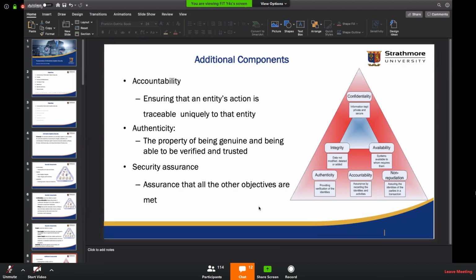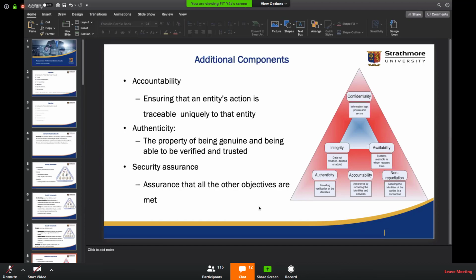Okay. So we have accountability, which is the ability to trace an event or an action to a particular entity. So part of having some levels of access control is having some level of audit, which is a log of who did what in the system. Authenticity, which is an element mostly focusing on integrity, focuses on the genuineness of either the data, the source of data, or the process that is accessing or modifying the data.